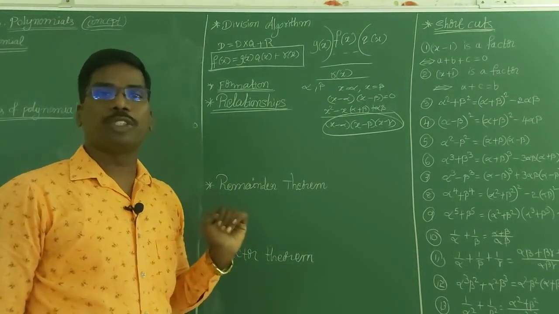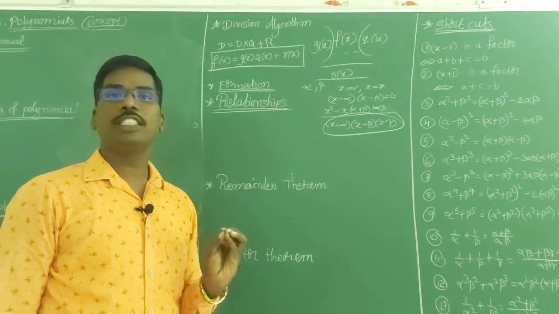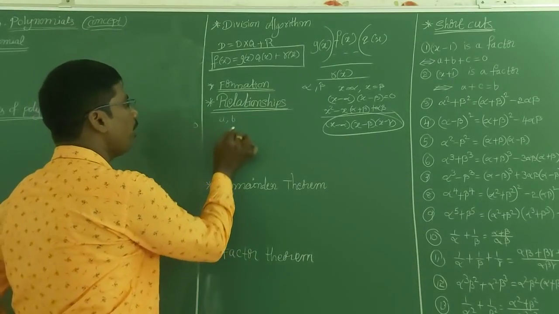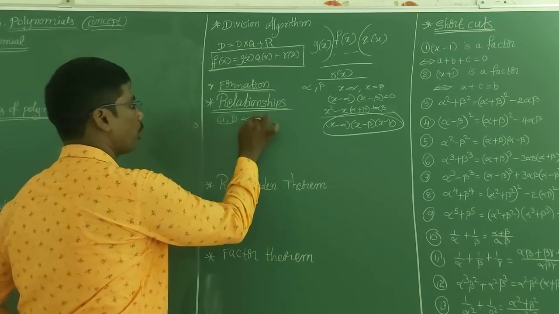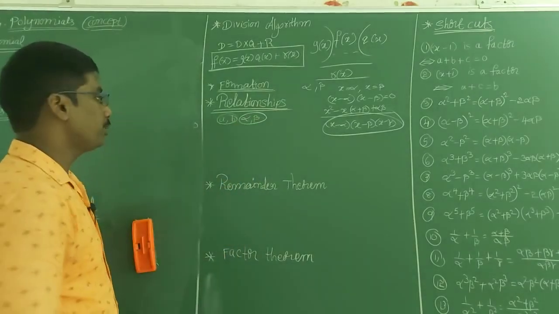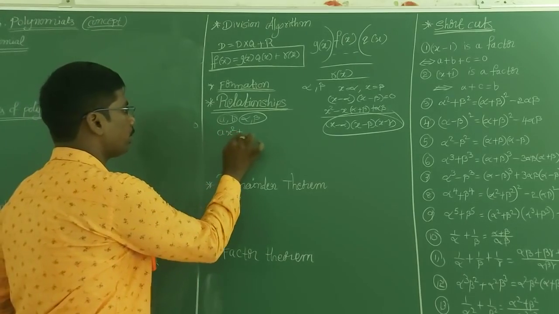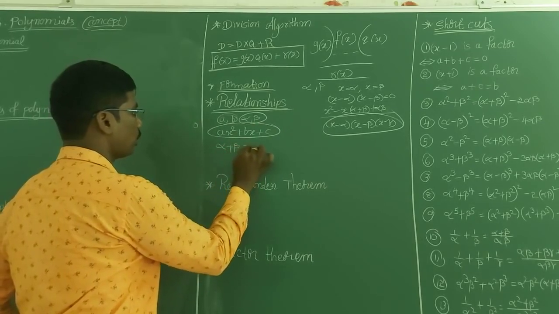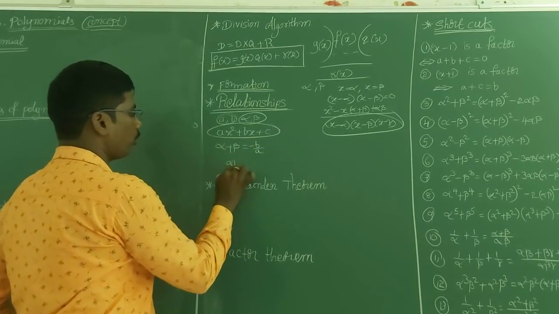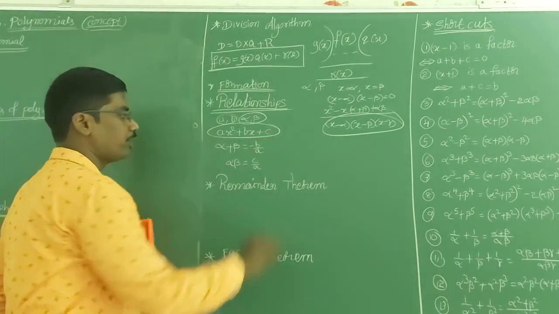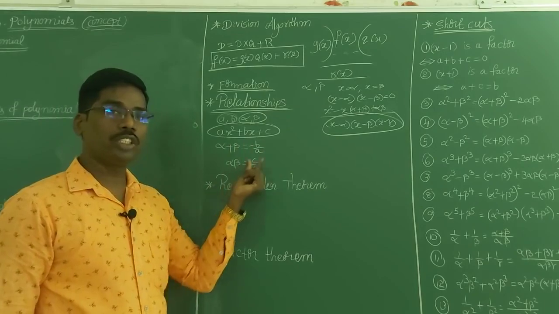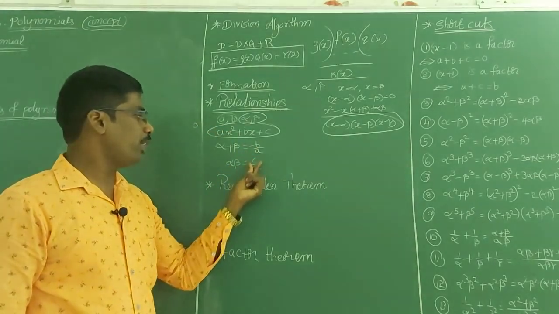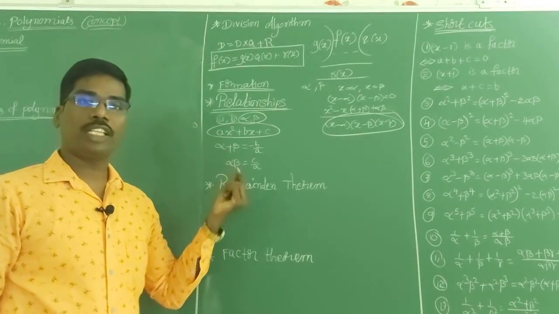Next, relationships. Relationships means the relationship between the zeros of the polynomial and the coefficients of the polynomial. Here a, b are coefficients, alpha, beta are the zeros. Then ax² + bx + c is a polynomial. The sum of the zeros is minus b by a and the product of the zeros is c by a. So minus b by a means minus x coefficient by x² coefficient. C by a means constant by x² coefficient. Like that we have to remember.